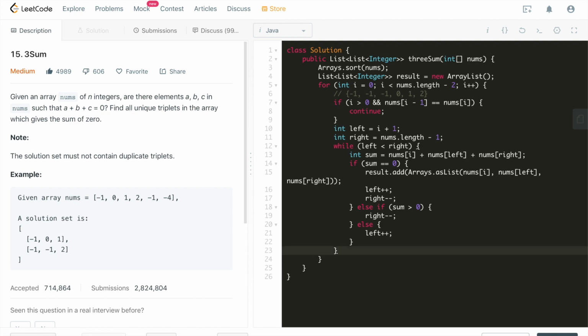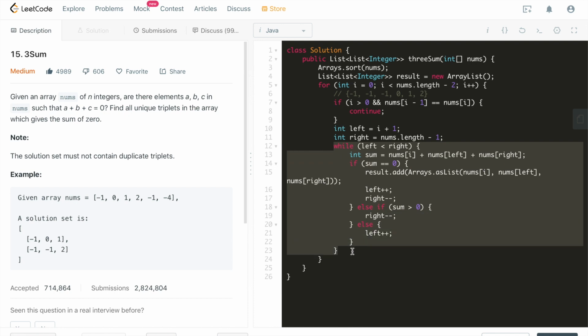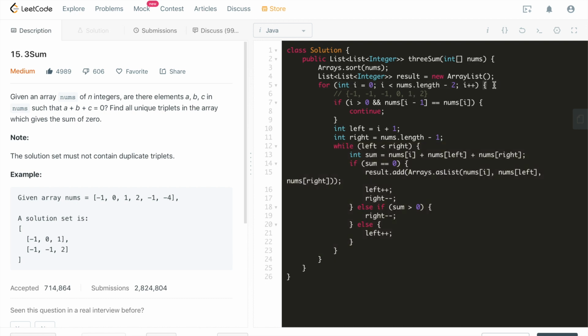Then this is the inner loop, which we are shrinking towards the middle using left and right pointers, both of them moving towards the middle. And the outside for loop is basically one pointer, the first pointer, which is moving from the very left side towards the very right side. That's it. The for loop ends here, so we'll just return result here.